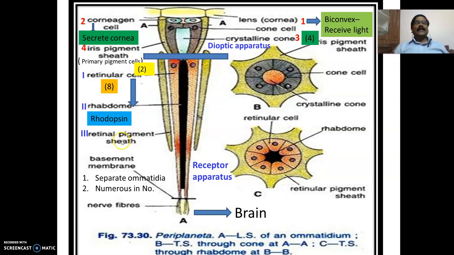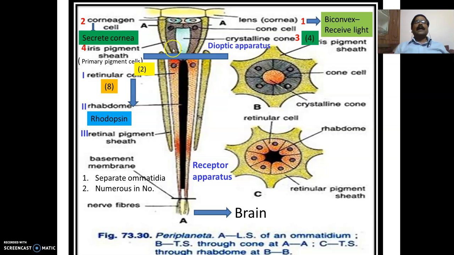Then the third structure is the secondary pigment cells, which are also known as retinal pigment cells, present just beside the retinular cells or beside the rhabdome.